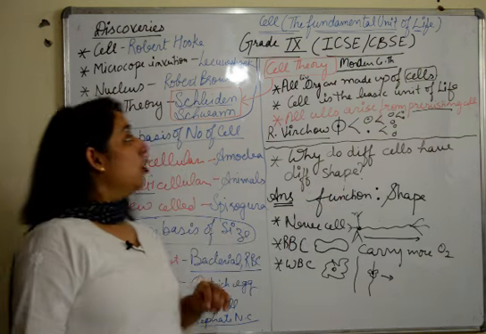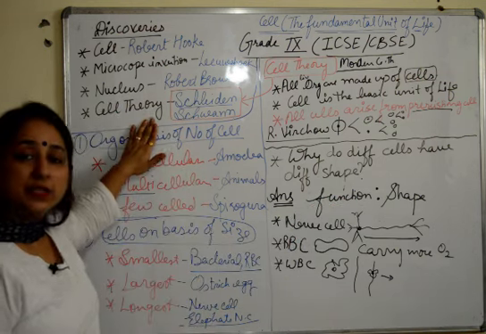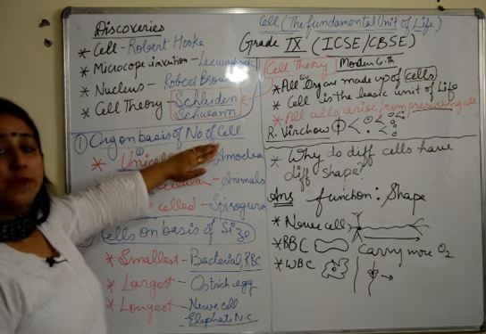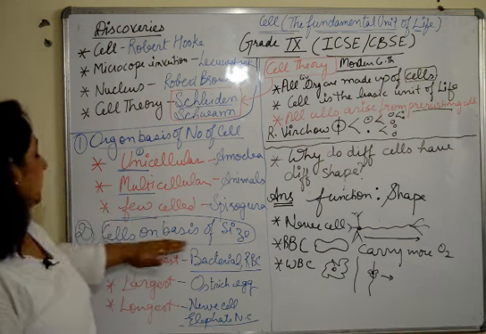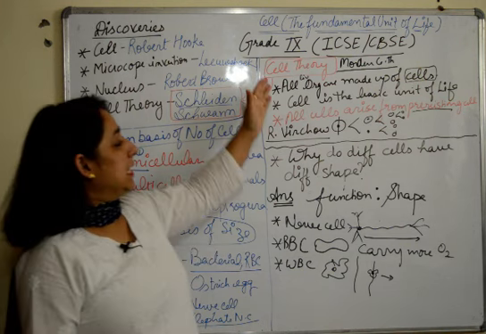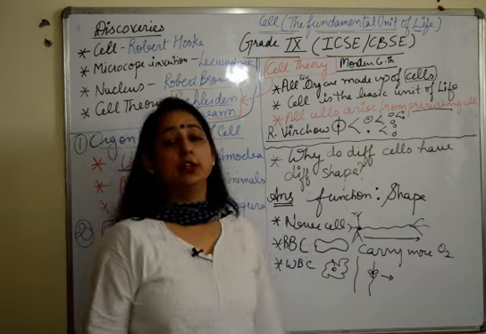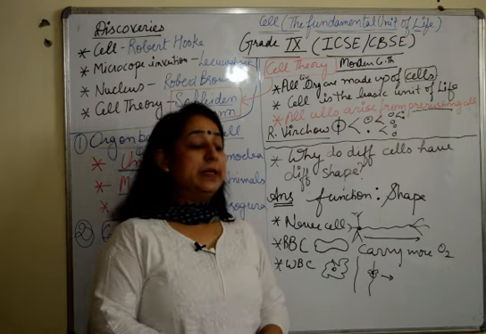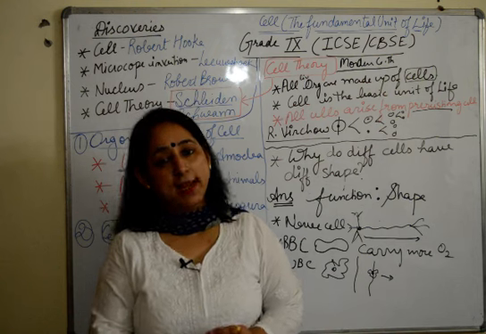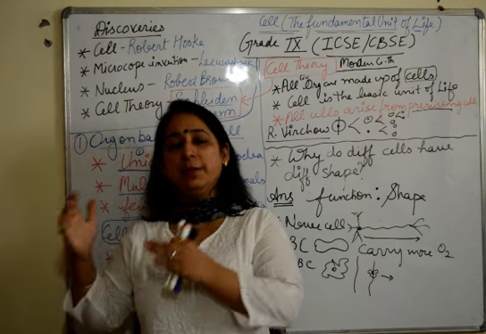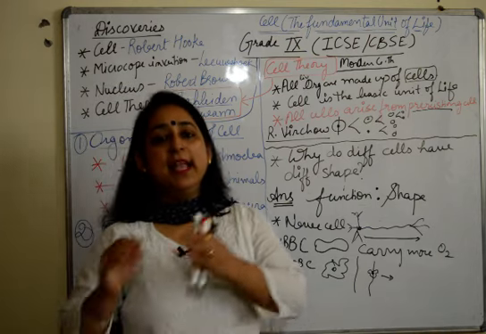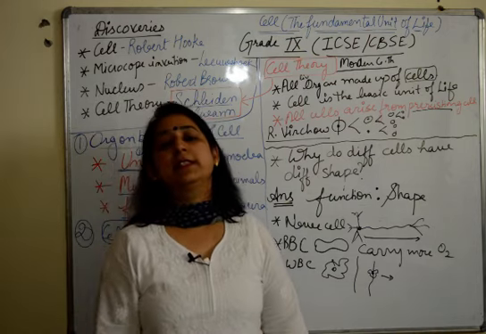So in this video, we have discussed the various inventions and discoveries and by whom. We have discussed the division of organisms on the basis of cells, cells on the basis of size, cell theory, and why different cells have different shapes. In our next video, we will start with the structure of cell. We will discuss the main three parts: cell membrane, cytoplasm, and nucleus, and in further videos we'll start with cell organelles.